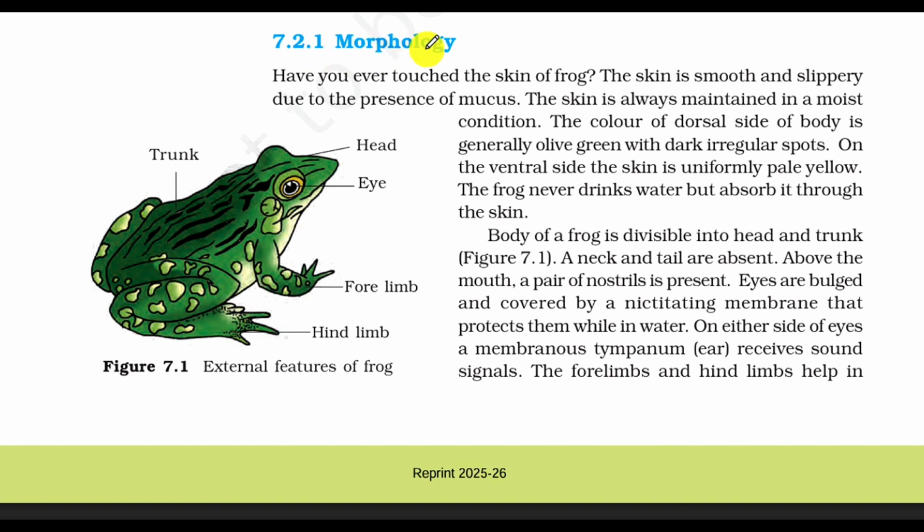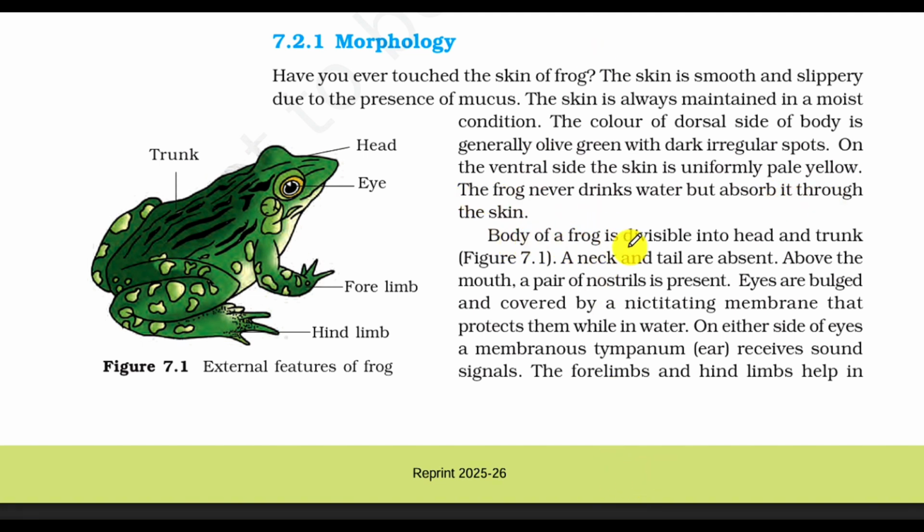7.2.1 Morphology. Have you ever touched the skin of a frog? The skin is smooth and slippery due to the presence of mucus. The skin is always maintained in a moist condition. The color of the dorsal side of the body is generally olive green with dark irregular spots. On the ventral side, the skin is uniformly pale yellow. The frog never drinks water but absorbs it through the skin.